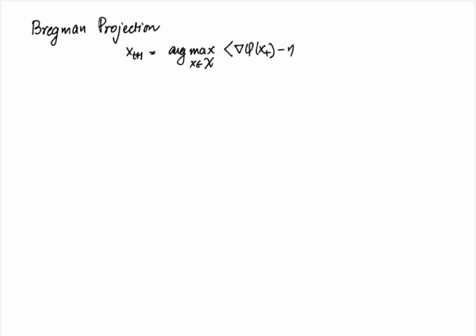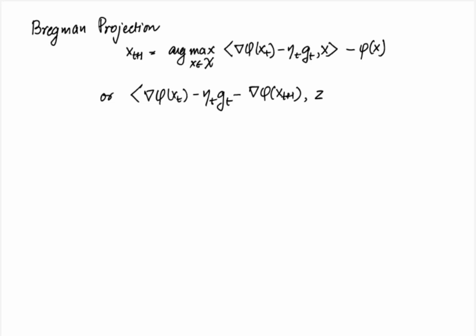Although we have argued the Bregman projection makes sense intuitively, it is actually also implied by the form of the mirror descent updates. To see this, recall that we wrote the updates as xt plus 1 equal to argmax over x in calligraphic X, inner product of gradient phi of xt minus eta t gt comma x minus phi of x, whose optimality condition can be written as gradient phi of xt minus eta t gt minus gradient phi of xt plus 1 comma z minus xt plus 1 is less than equal to 0 for all z in calligraphic X.